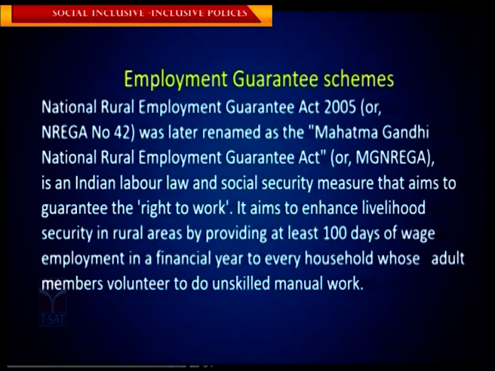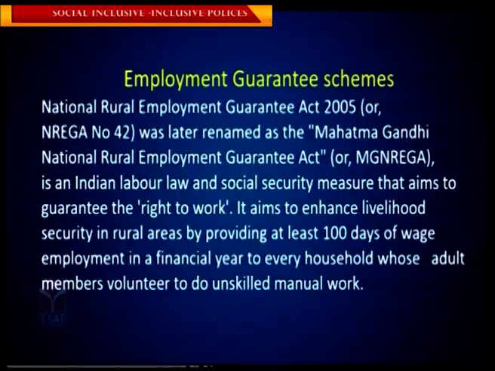It is given in 2005. Later it was renamed. The NREGA is renamed as Mahatma Gandhi National Rural Employment Guarantee Act, MGNREGA. So here it was NREGA only previously. MG is added. You have to understand MG is added. That is Mahatma Gandhi National Rural Employment Guarantee Act.